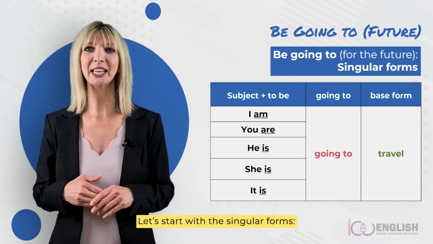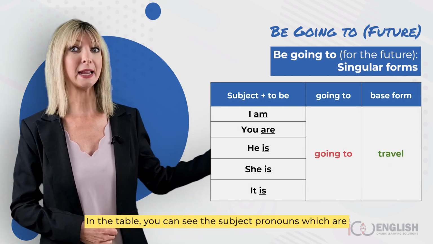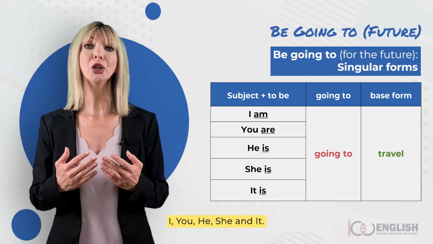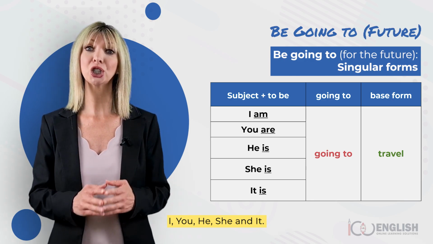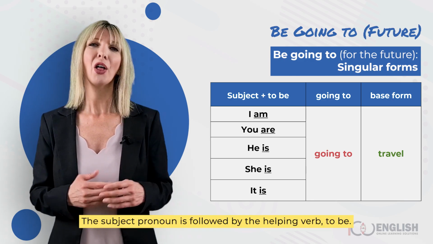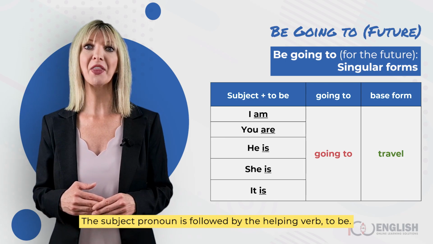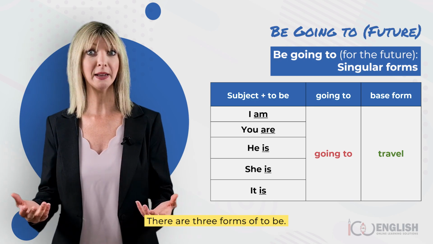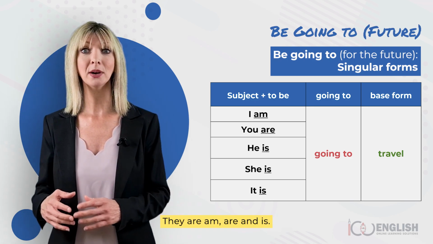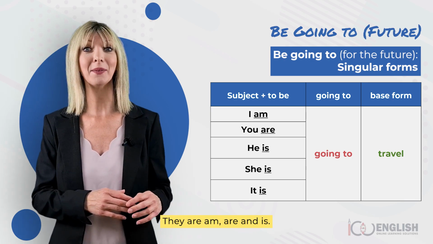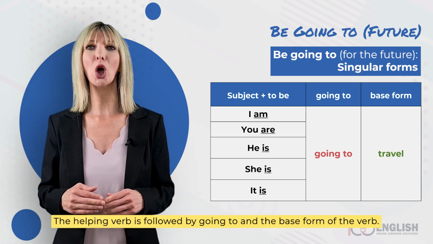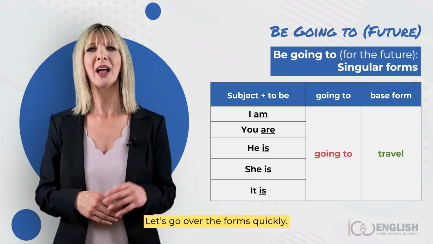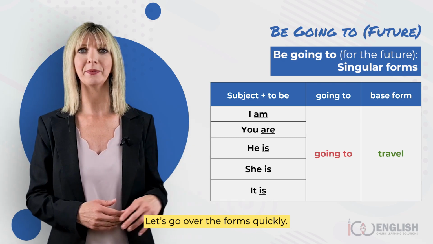Let's start with the singular forms. In the table, you can see the subject pronouns, which are I, you, he, she, and it. The subject pronoun is followed by the helping verb to be. There are three forms of to be. They are am, are, and is. The helping verb is followed by going to and the base form of the verb. Let's go over the forms quickly.